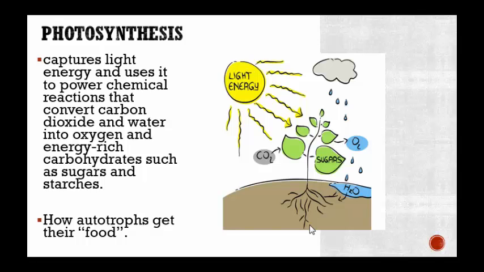Next word is photosynthesis. You may be familiar with photosynthesis. It captures light energy, that is the sun's light, and uses it to power chemical reactions that convert carbon dioxide and water into oxygen and energy-rich carbohydrates such as sugars and starches. This is how autotrophs get their quote-unquote food. So you have the plants, they make sugars, and that's what they use for their energy source. During photosynthesis, they give off oxygen as a byproduct. Now, during cellular respiration, they also give off carbon dioxide, and we'll talk about that when we get to that word.